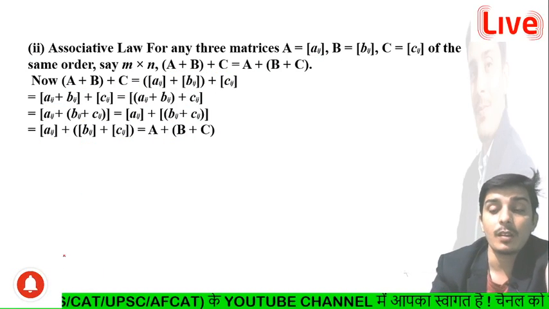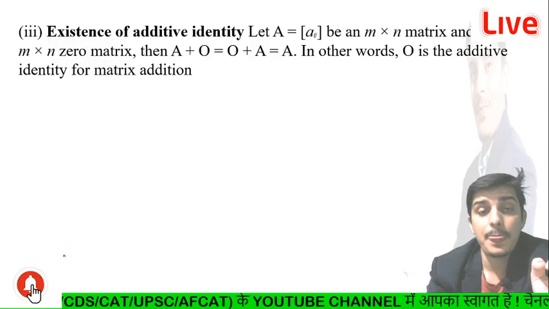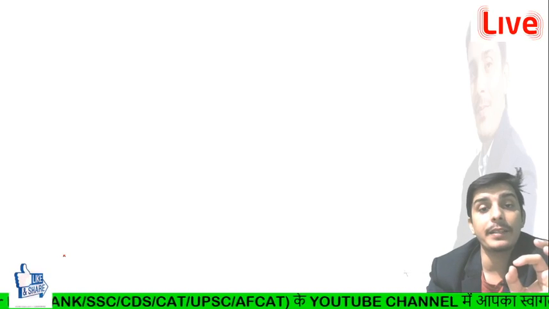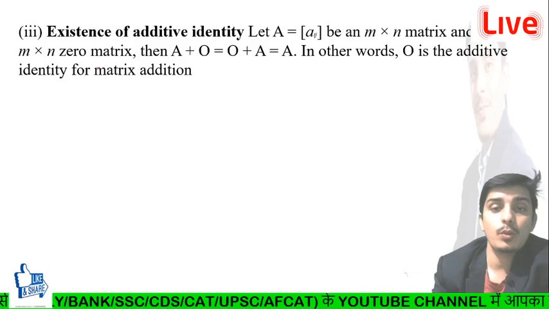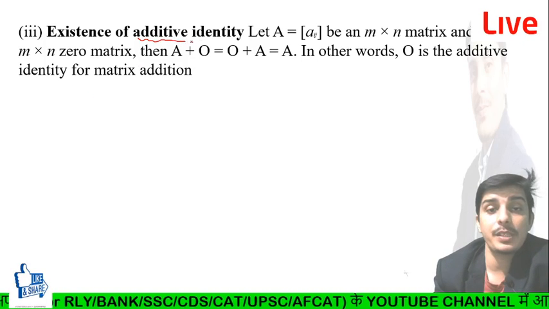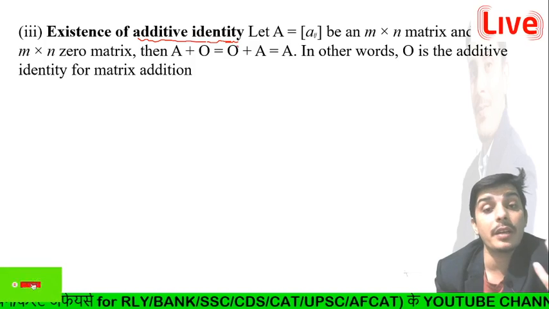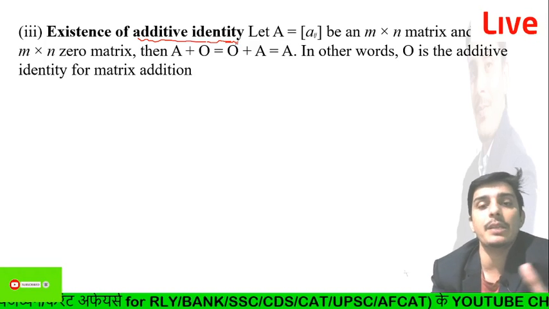Now what we can say is the existence of additive identity. So you are getting some information from the name, guys, additive identity. So what is the additive identity? This is very simple, guys.